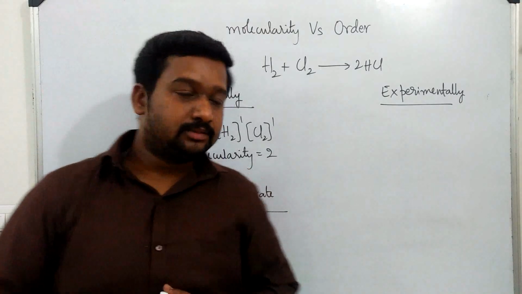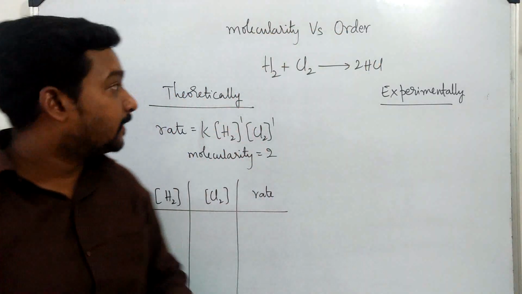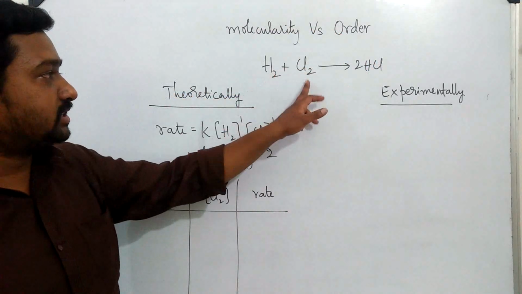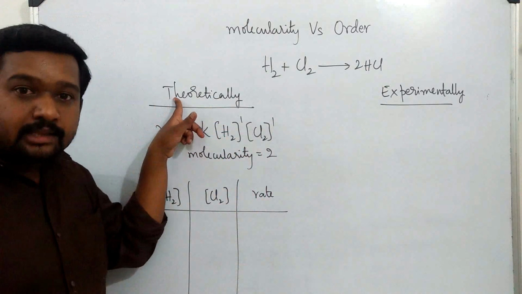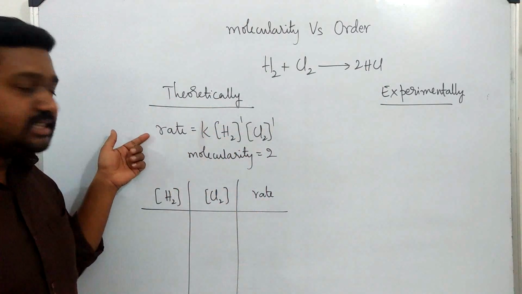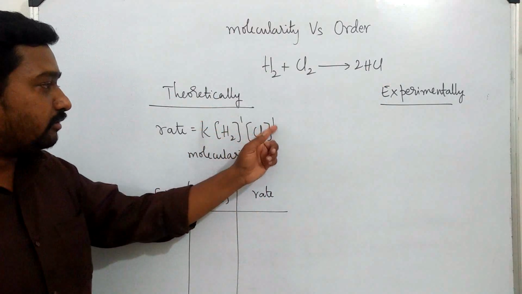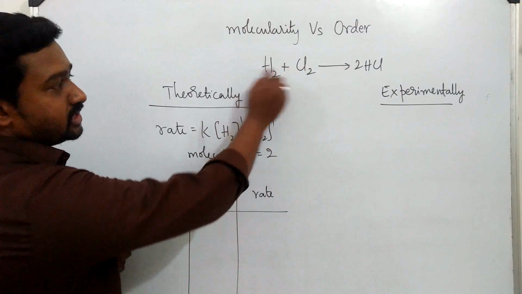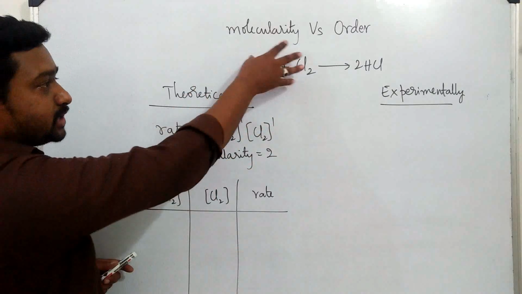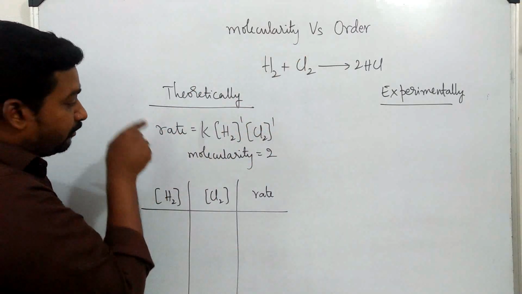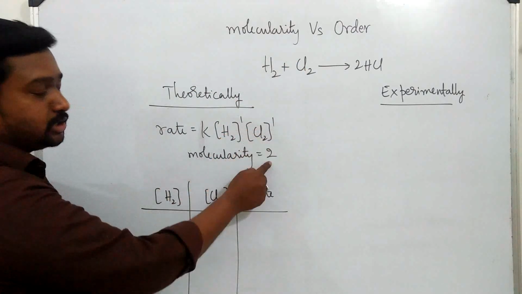Let's see one example to explain the molecularity and order of a reaction. I have chosen this reaction. H2 plus Cl2 gives 2HCl. Theoretically, if I apply law of mass action, I will get this rate expression or rate equation. Rate equals k into [H2]^1 [Cl2]^1, as the coefficients of H2 and Cl2 are 1 and 1. So this will be the rate equation. Just by observing the equation we may write this. Now from this equation I can decide that molecularity is 2. Simply 1 plus 1 is 2.